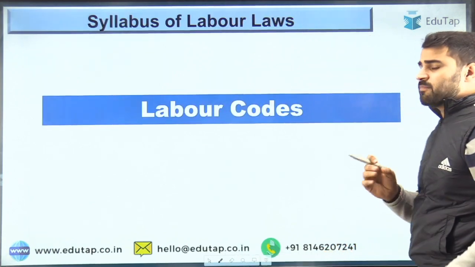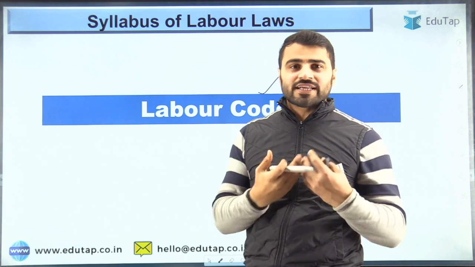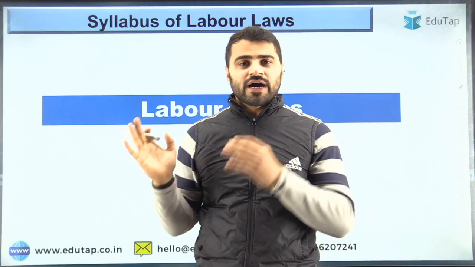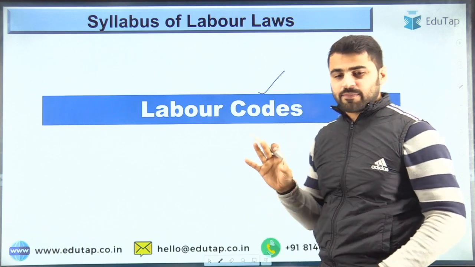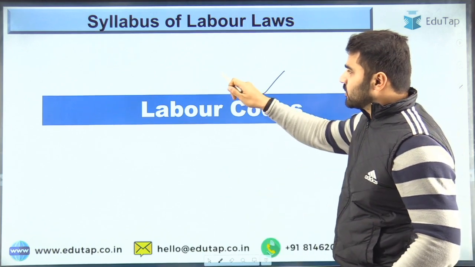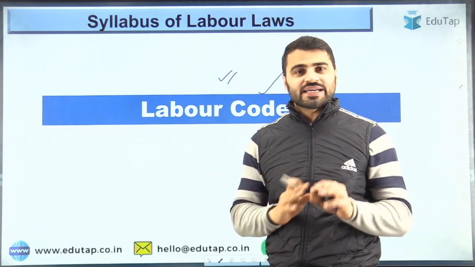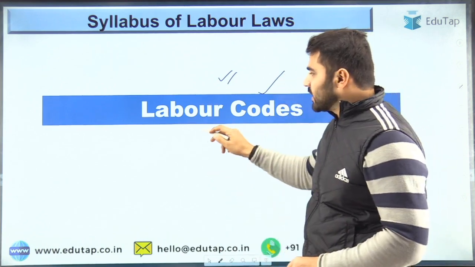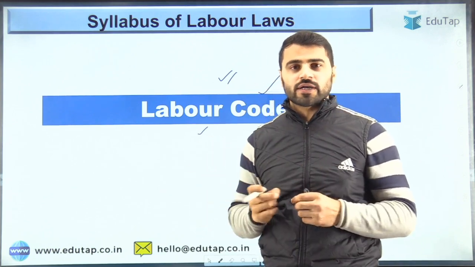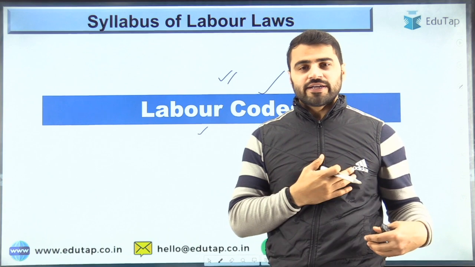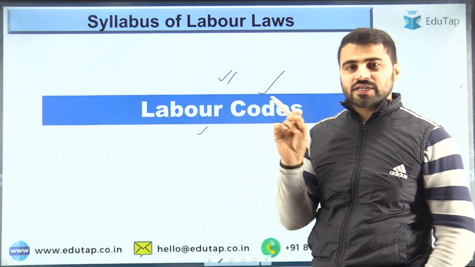Now guys, the next important category is the labor code. A lot of aspirants have been asking about the importance of the labor code, whether questions will be asked from it or not. So if we talk about the APFC examination or the EO AO examination so far, no questions have been asked from the labor codes. There is an important reason: they have not been notified yet. Some provisions have been notified, but the entire code is not notified yet. So this is one of the most important reasons why questions are not being asked from here.